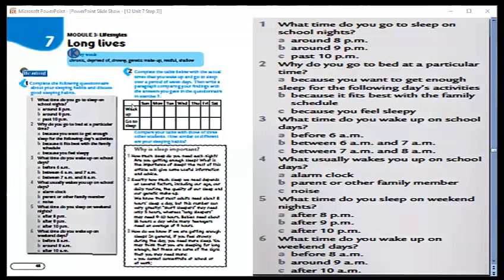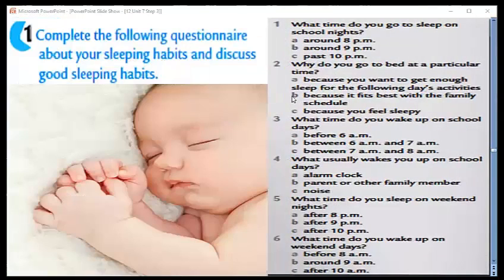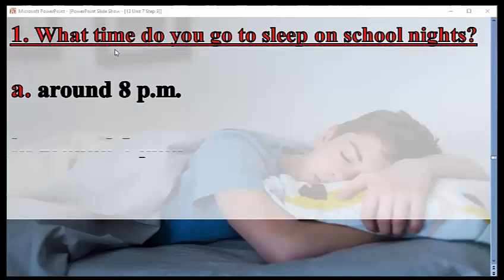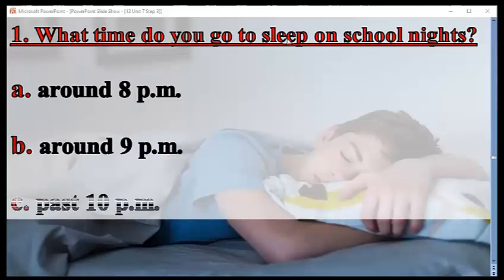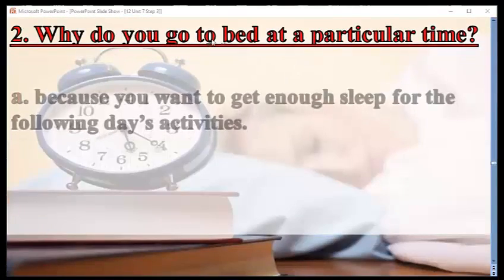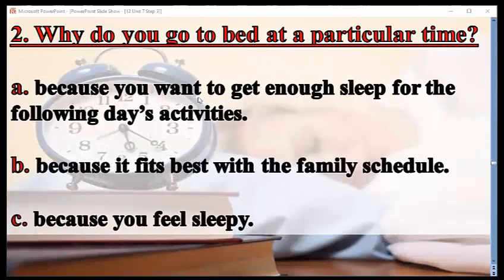Here, the importance of sleep, as you know, is the title of our lesson today, lesson number 3, step number 3, unit 7. We would like to introduce this first part, and I'd like you to try to answer these exercises. Have a look at it. You have to choose any one. What time do you go to sleep on school nights? Around 8, 9, or 10. You have to choose only one. Why do you go to bed at a particular time? We have 3 answers, and you have to choose only one: because you want to get enough sleep, because it fits best with the family schedule, or because you feel sleepy.